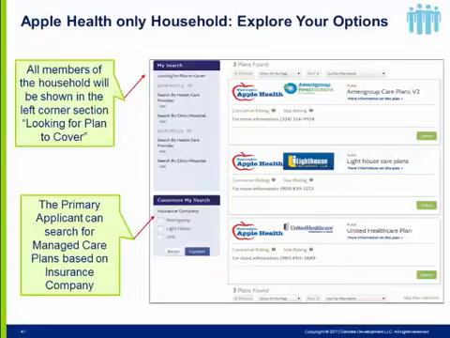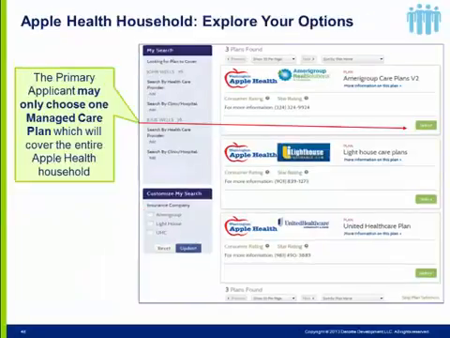Provider 1 will return common managed care plans for the entire household, meaning the managed care plans available that every member of the household is eligible for. They will be able to customize their search by the managed care plan. The primary applicant may choose only one managed care plan to cover the entire household.